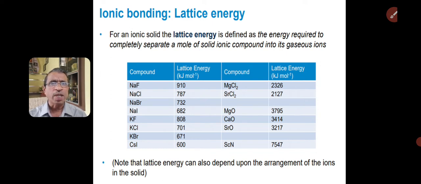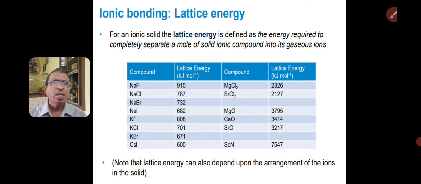By this, we can say sodium fluoride has a strong ionic bond and sodium bromide is a weaker ionic compound. Now, similarly, if I take sodium chloride 787 and potassium chloride 701 and cesium chloride.